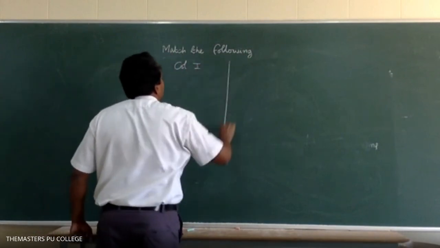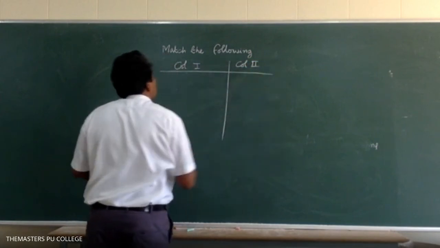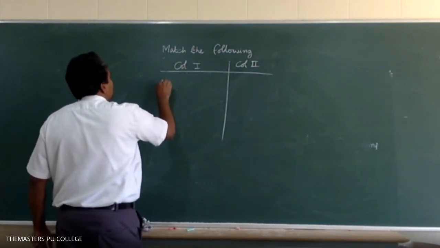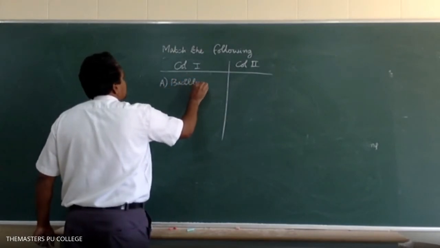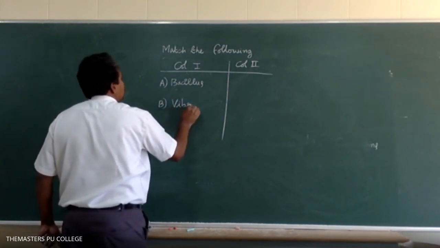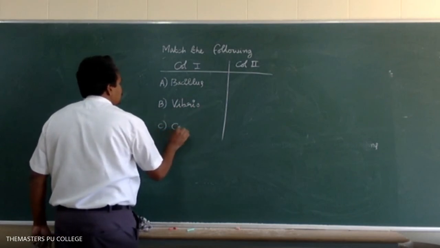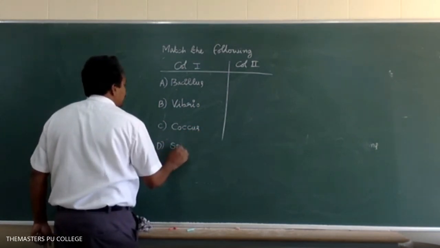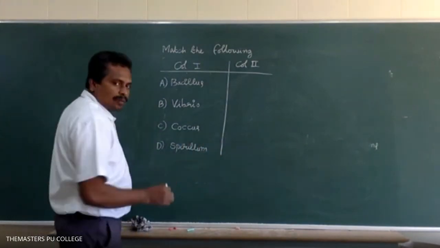Column 1: Bacillus, Vibrio, Coccus, Spirillum. Whereas in column 2,